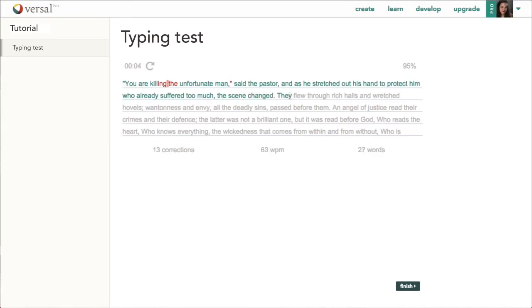That's it. The typing test gadget is a convenient way for your learners to assess their typing skills.